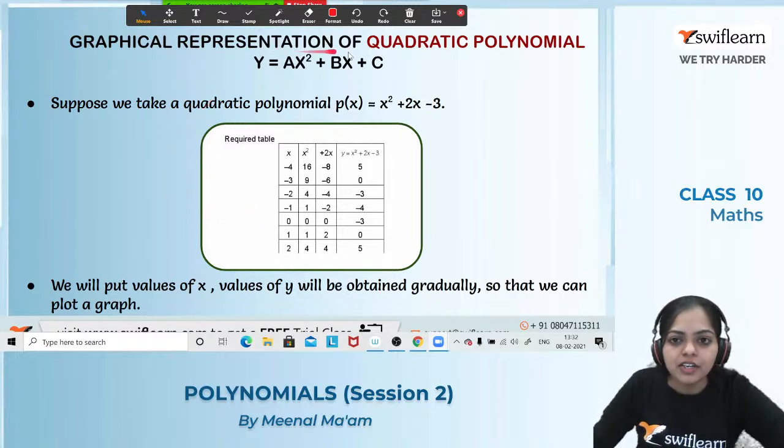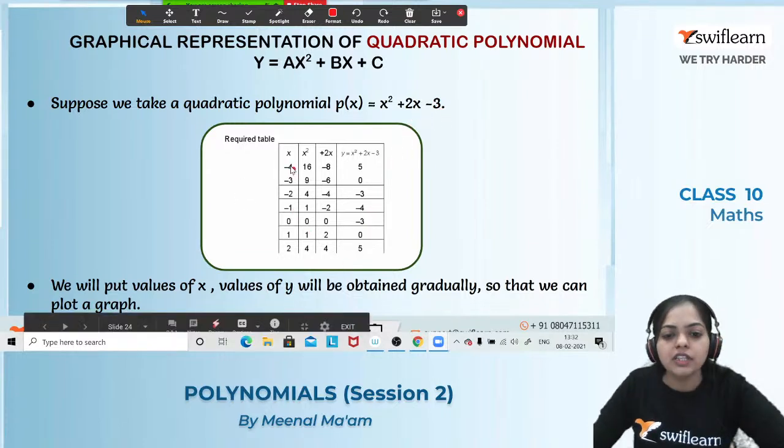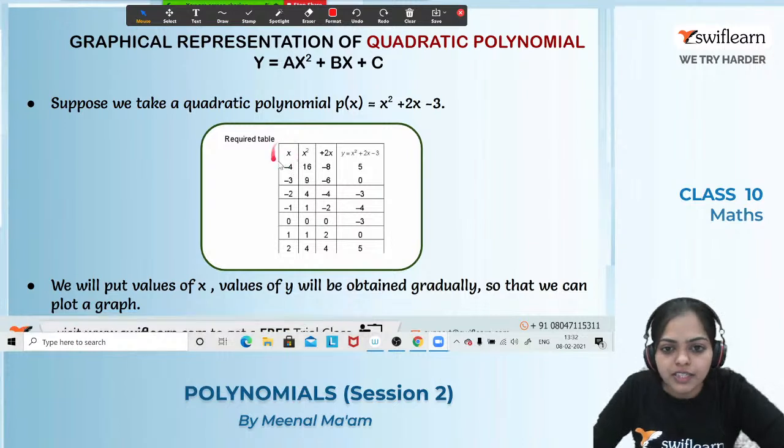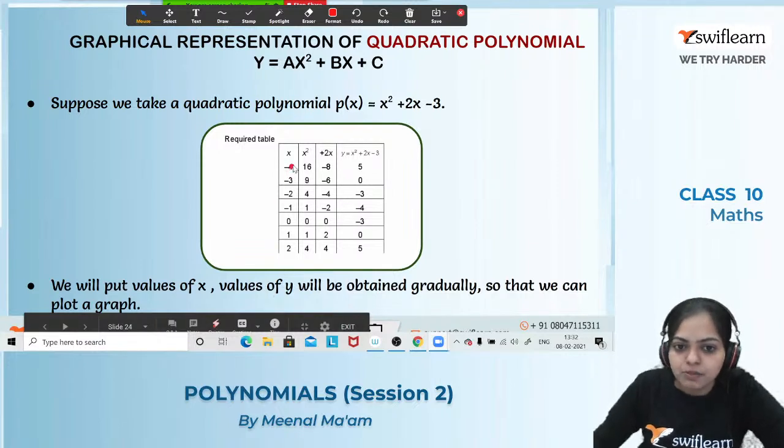That is a graphical representation of a quadratic polynomial y equals ax square plus bx plus c. So the general form of the quadratic polynomial is ax square plus bx plus c. Let's have a look at one question. One polynomial is x square plus 2x minus 3. And how will we obtain the graph? By plotting different values of x, and we will obtain the different values of y, so that we can plot a graph.